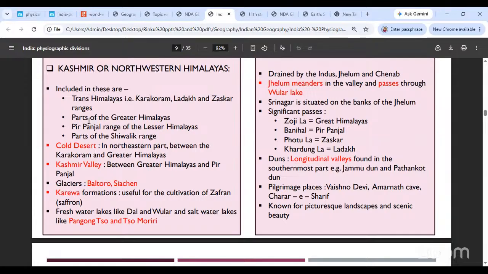You have a cold desert there, which is sandwiched between the Karakoram to the north and the Greater Himalayas to the south. Between the Karakoram and the Greater Himalayas, you will find the cold desert. Okay, there is the Kashmir Valley between the Greater Himalayas and the Pir Panjal. Please remember what this is saying, because this is properly written in your NCERT books, and that is exactly the kind of questions that will be asked. Okay, so please remember these details.